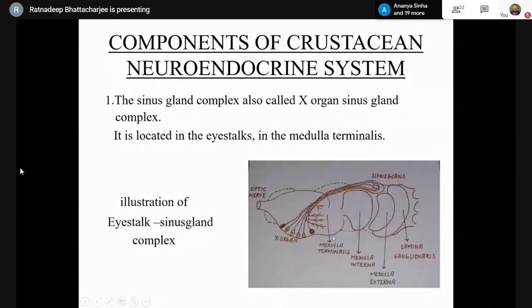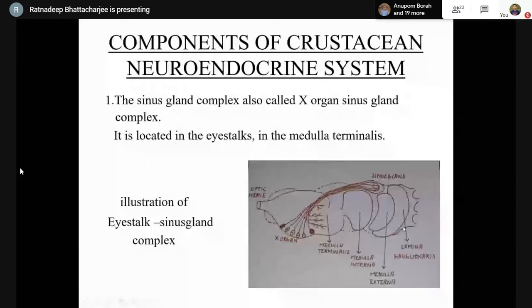Here in the diagram, we can see the various components of the X organ sinus gland complex. This is the lamina ganglionaris. This is the medulla externa, the medulla interna, and the medulla terminalis, where the X organ lies. Let's move to the next slide.